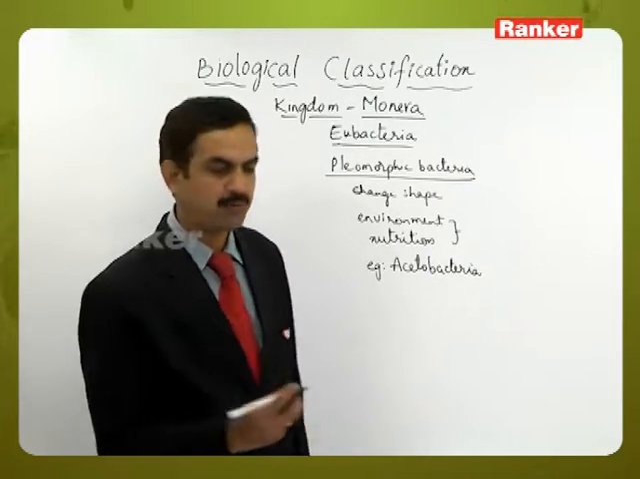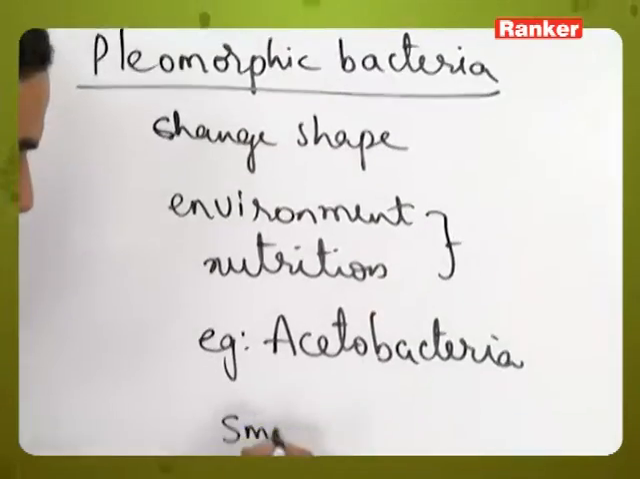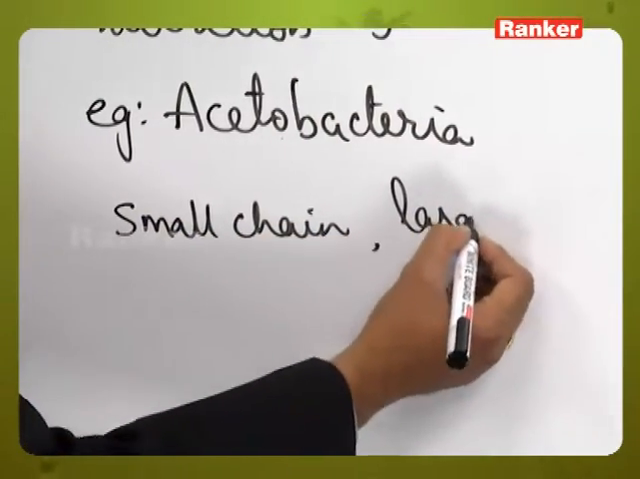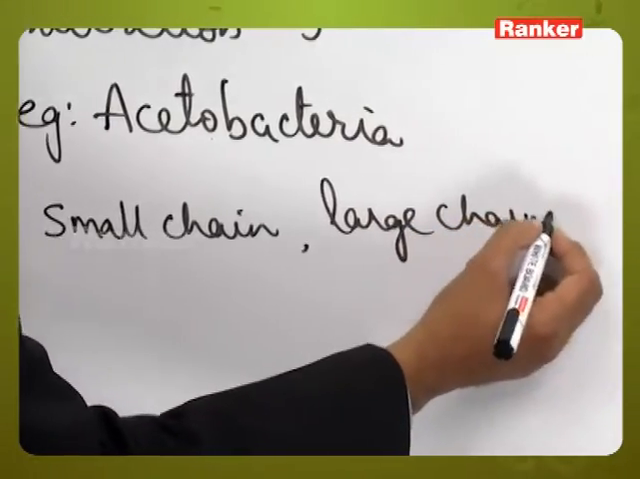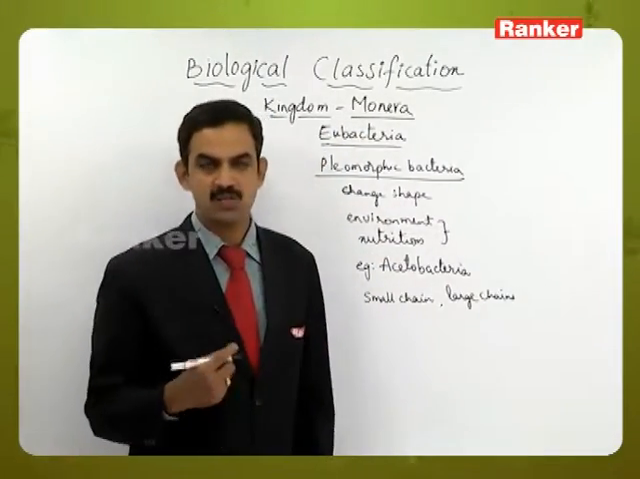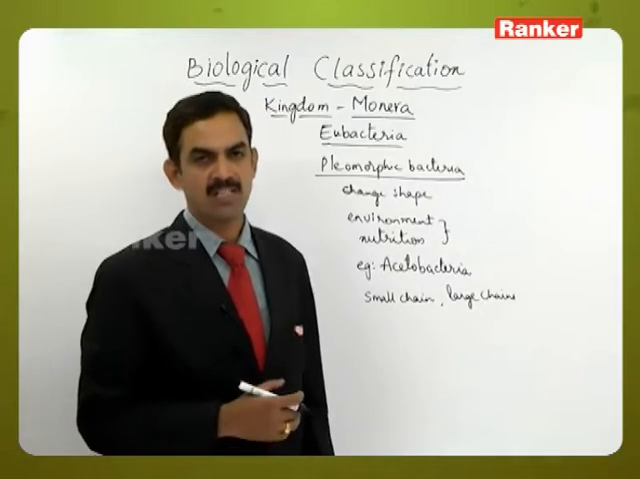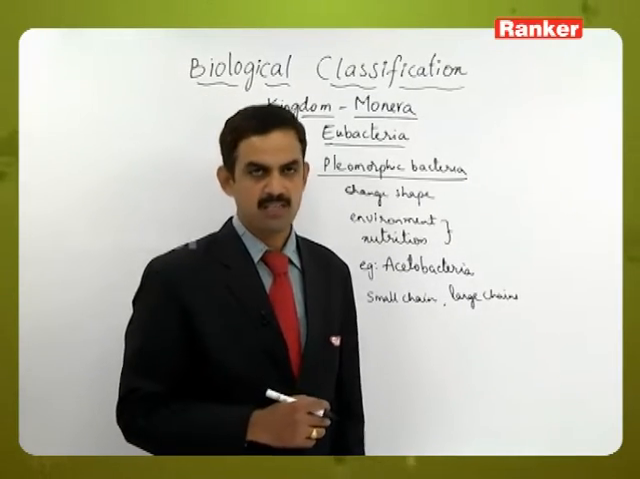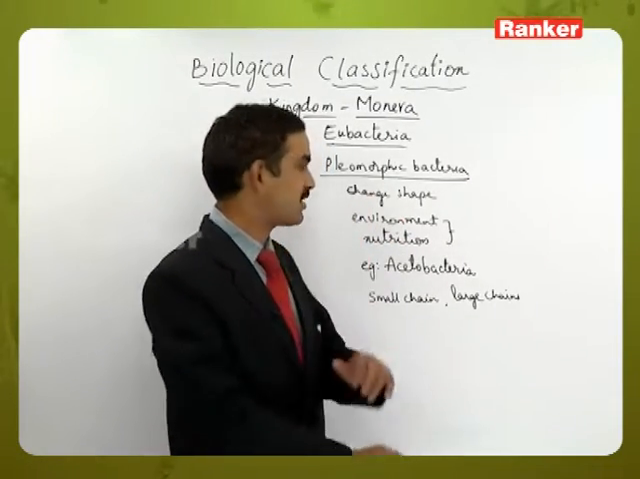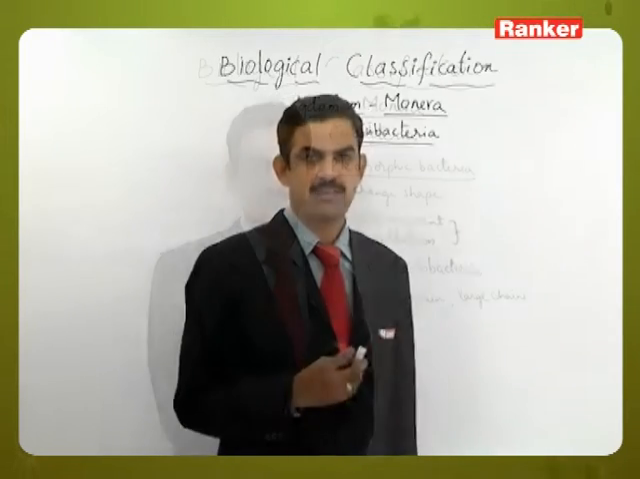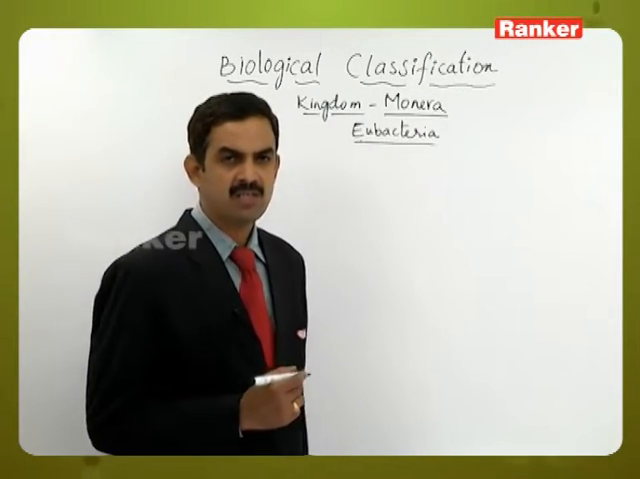So here this Acetobacter will exist in different shapes or different forms. It may be in the form of small chains or large chains or in different structures also. That's what it is going on, changing its shape or form based on the environment and the nutrition which is available to it. Such type of special characteristic features are present in the pleomorphic bacteria. Example is Acetobacter.